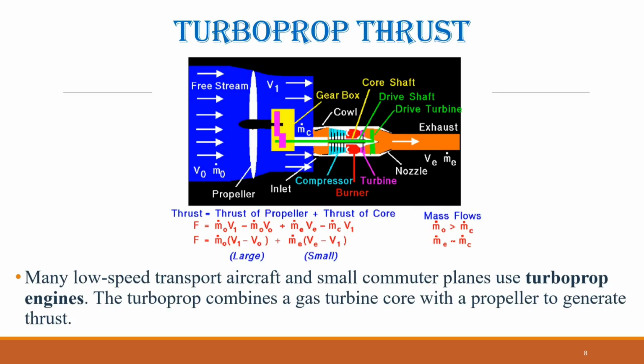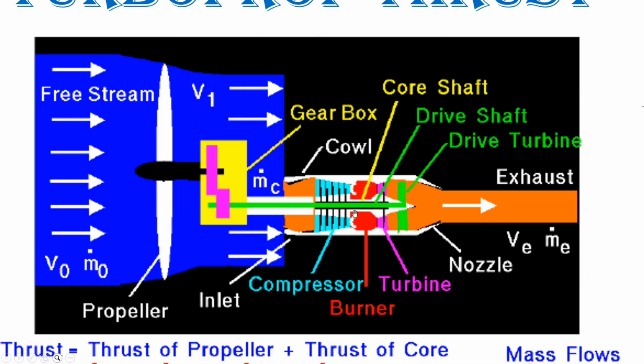Turboprop thrust. Many low-speed transport aircraft and small commuter planes use turboprop engines. The turboprop combines a gas turbine core with a propeller to generate thrust. Propellers develop thrust by moving a large mass of air with a relatively small change in velocity. This makes them very efficient, and they can be driven by almost any kind of engine, even humans.